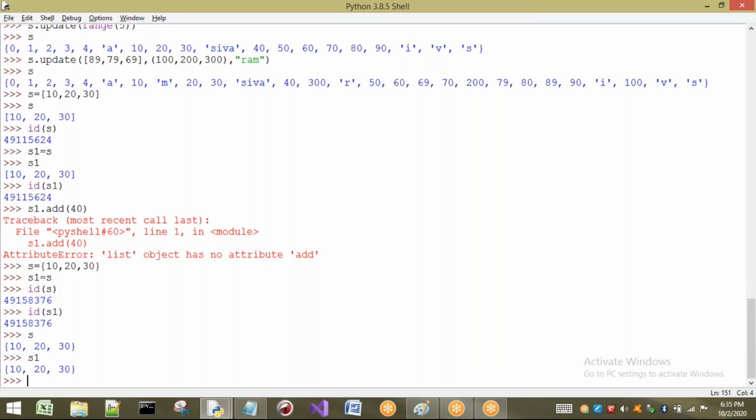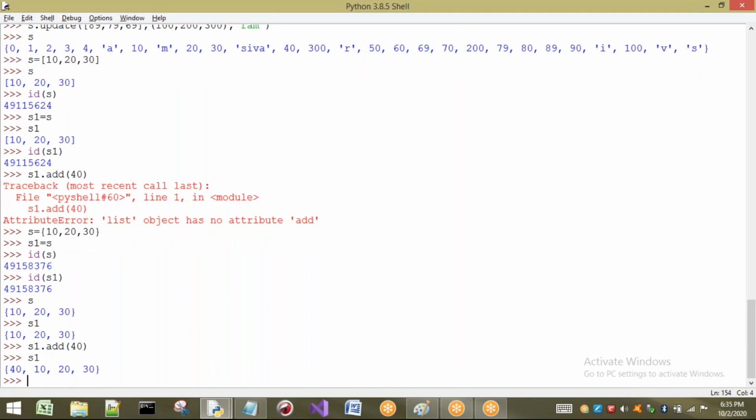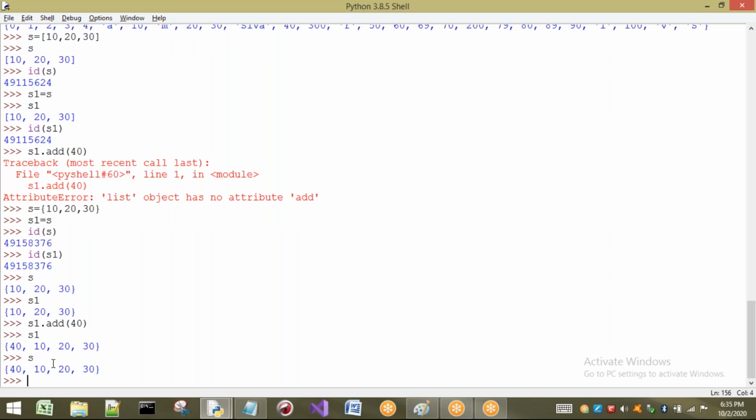Now S1 wants to add some element to its set. So it is going to add the element. If I see S1, no problem, 40 is added. But for S also, what happens? Both are same, so for S also the element is going to be added. But what happens here if S1 is adding an element to the set or modifying the set, then what happens?